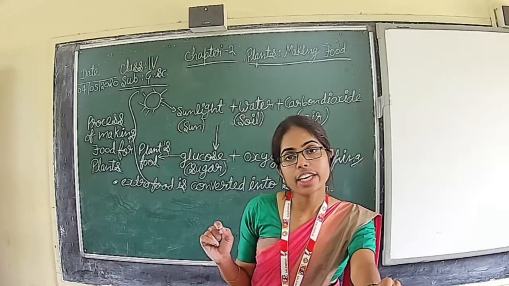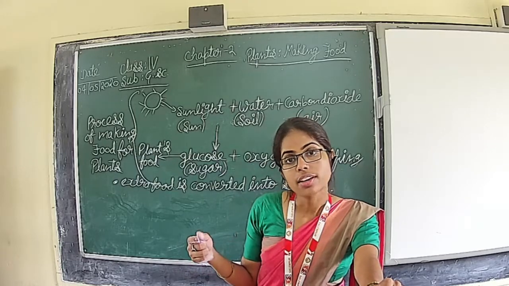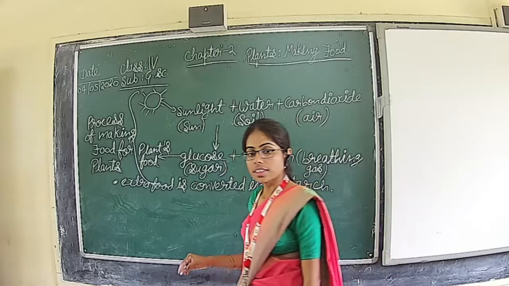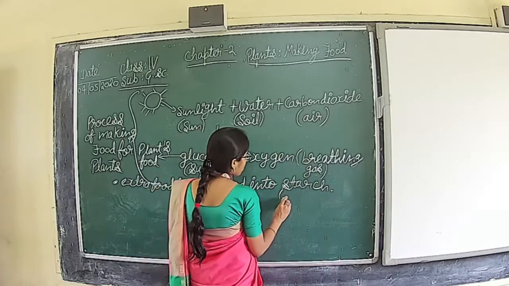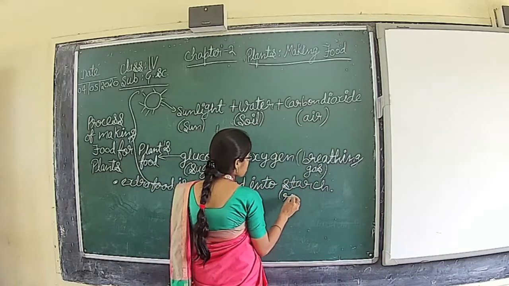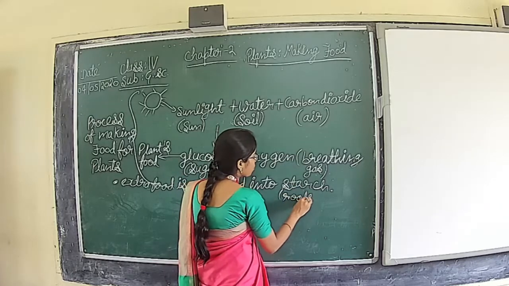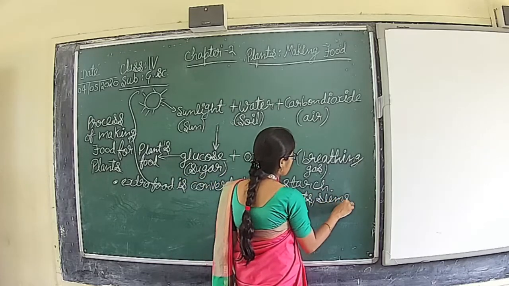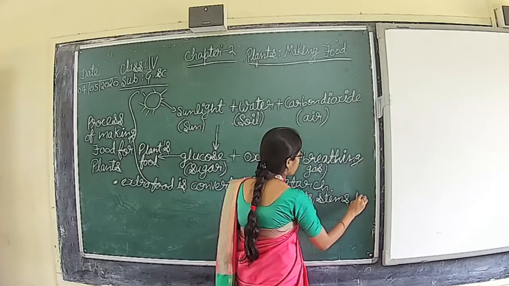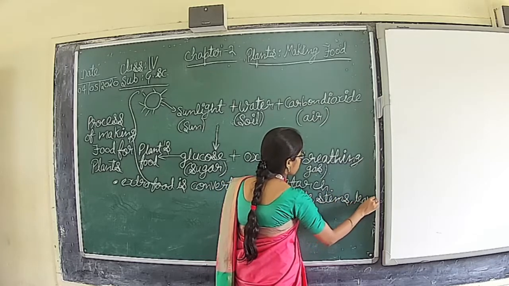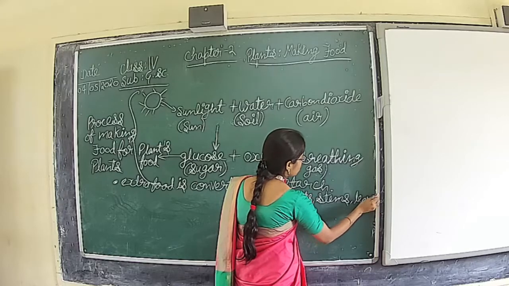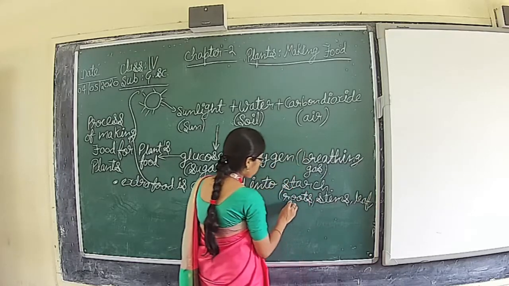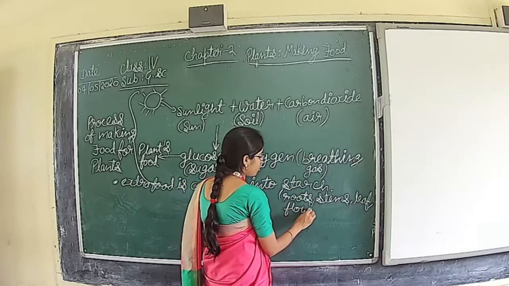And where does this starch get stored? This starch gets stored in roots, stems, leaves, or flowers.